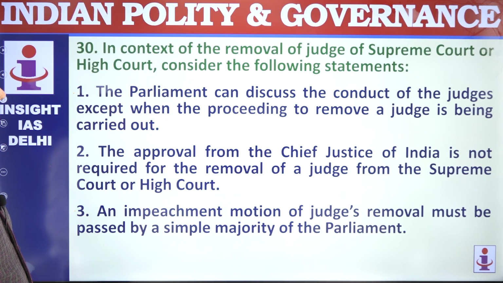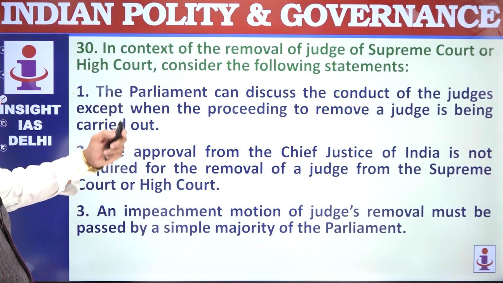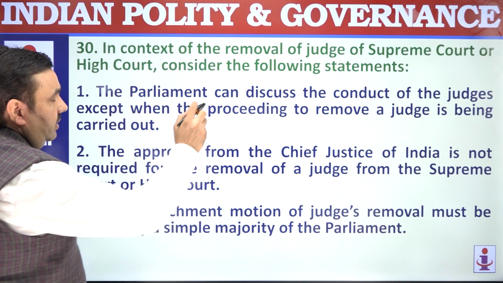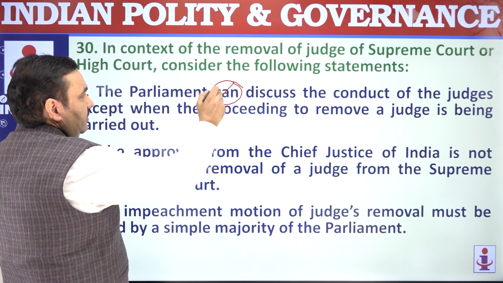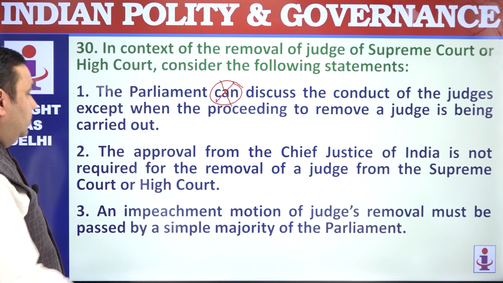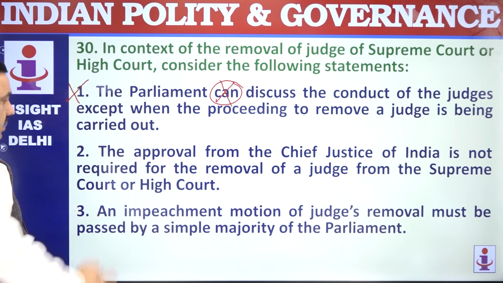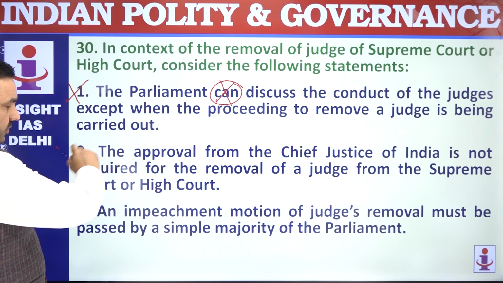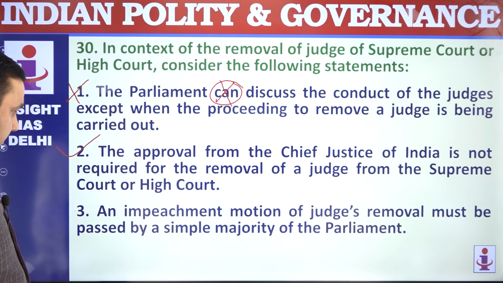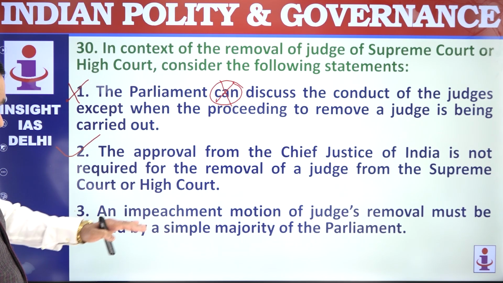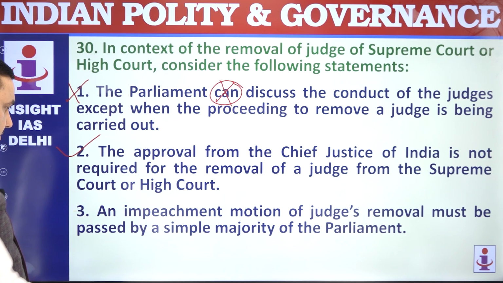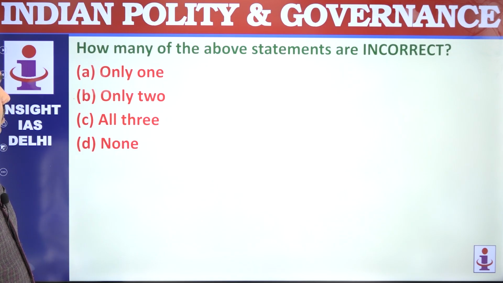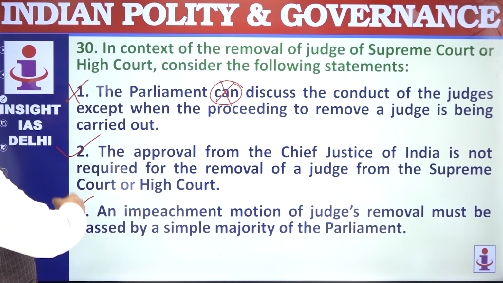In the context of removal of Supreme Court and High Court judges, the Parliament can discuss the conduct of the judges? Parliament cannot discuss the conduct of the judges except when the removal motion is underway. So the first one is wrong. The approval from the Chief Justice of India is not required for initiating the removal procedure. That's correct. Impeachment motion of judges for removal must be passed by simple majority, not simple majority, special majority. Incorrect, only 2. 1 and 3 are incorrect here.